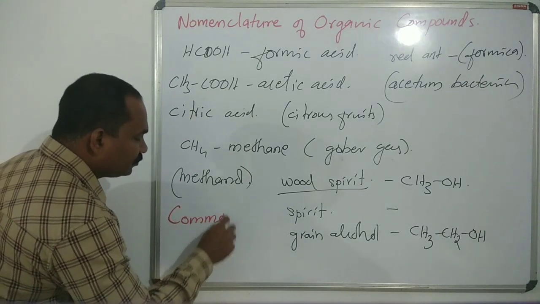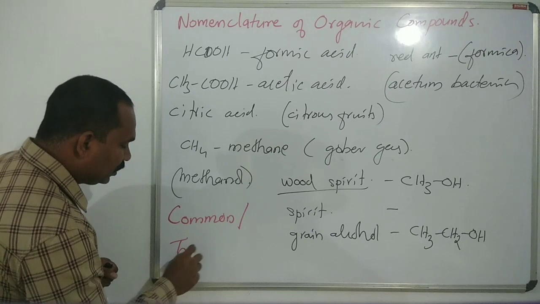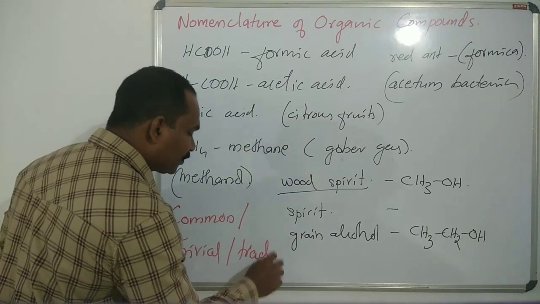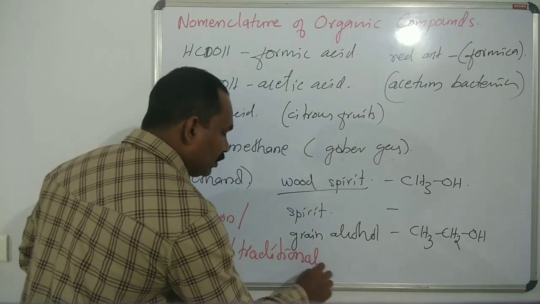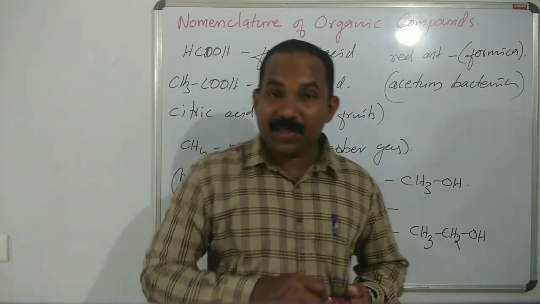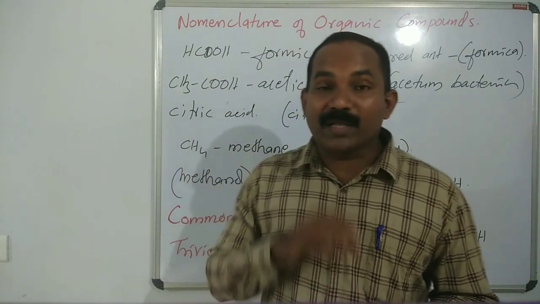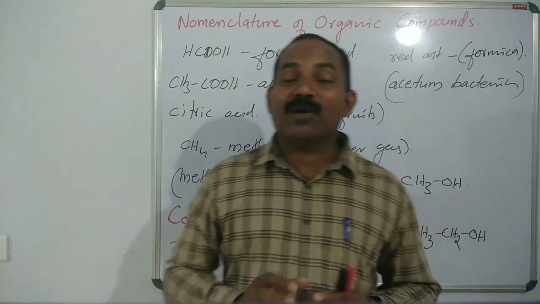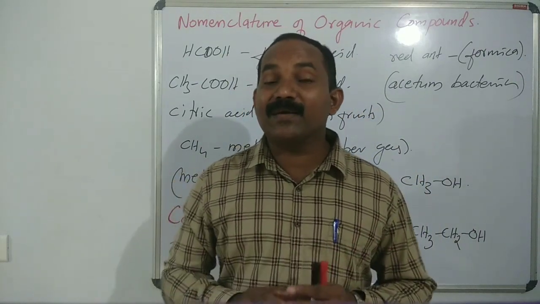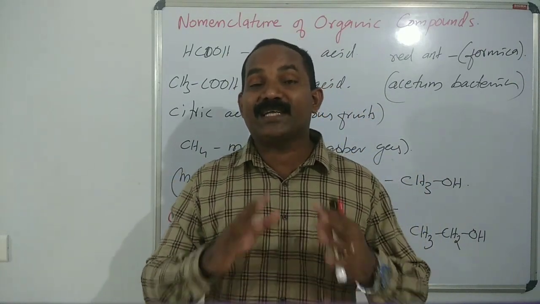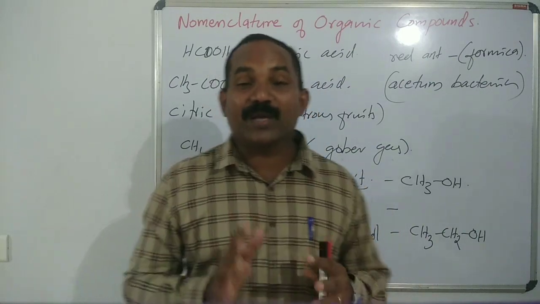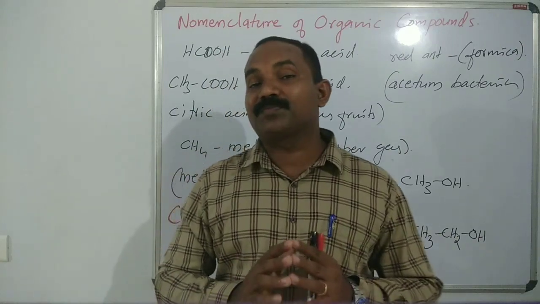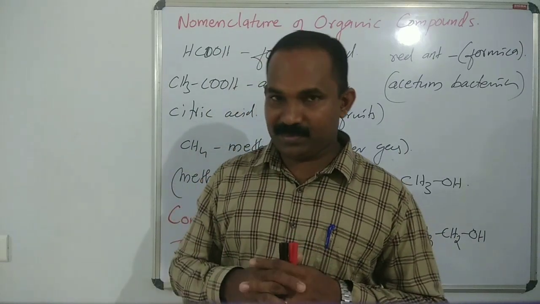Earlier, organic compound names were assigned from their origin or certain properties. That's why these names are called trivial names or common names.